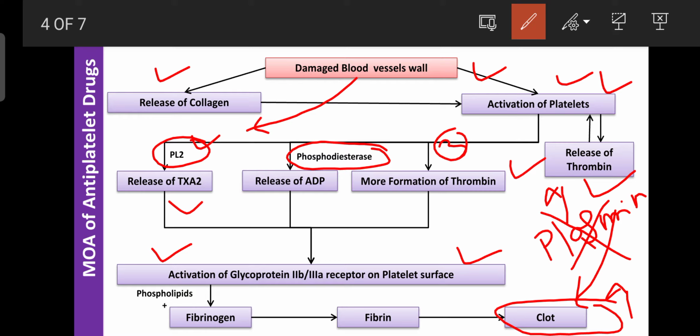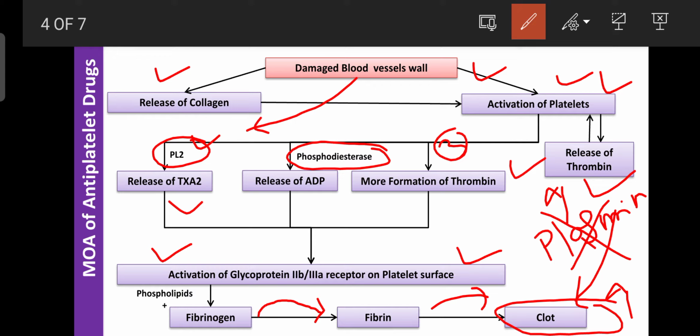They combine with the fibrinogen and are involved in the formation of fibrin by activation of these receptors. The fibrinogen is converted into fibrin, and finally the fibrin can convert into a clot.